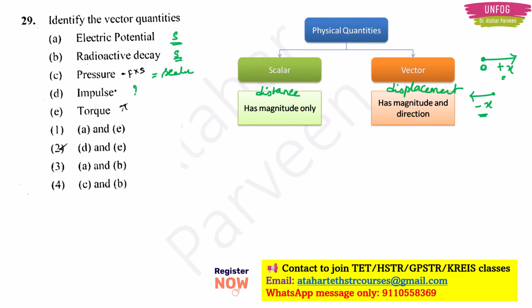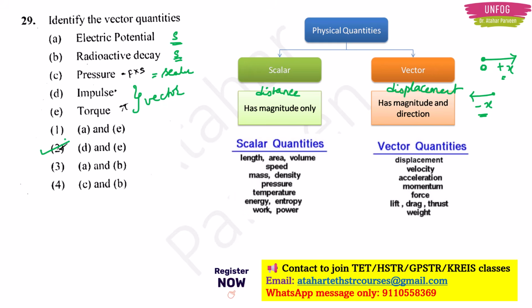Impulse and torque, they are vectors. So option 2, D and E are the correct answer here. We can expect this type of question this time also. So I am giving you more examples related to scalar and vector quantities.